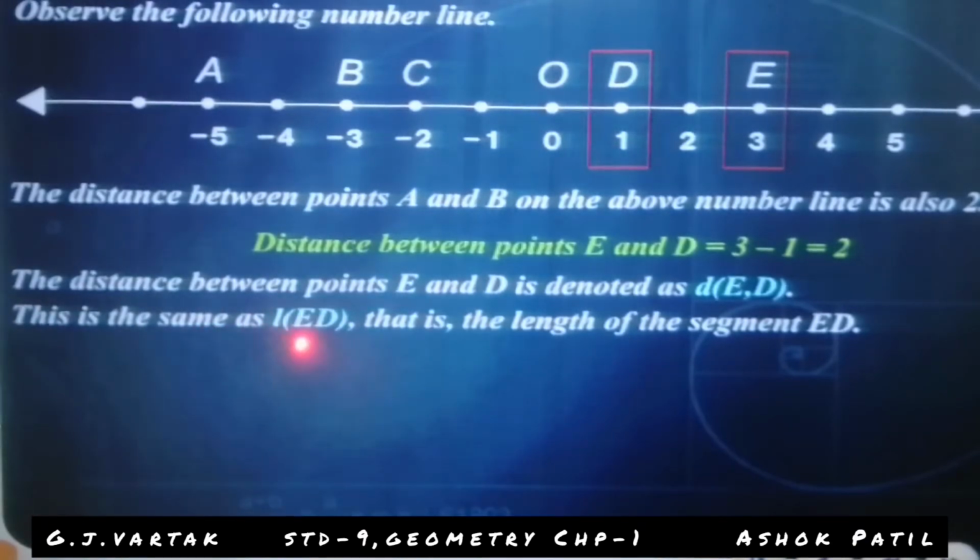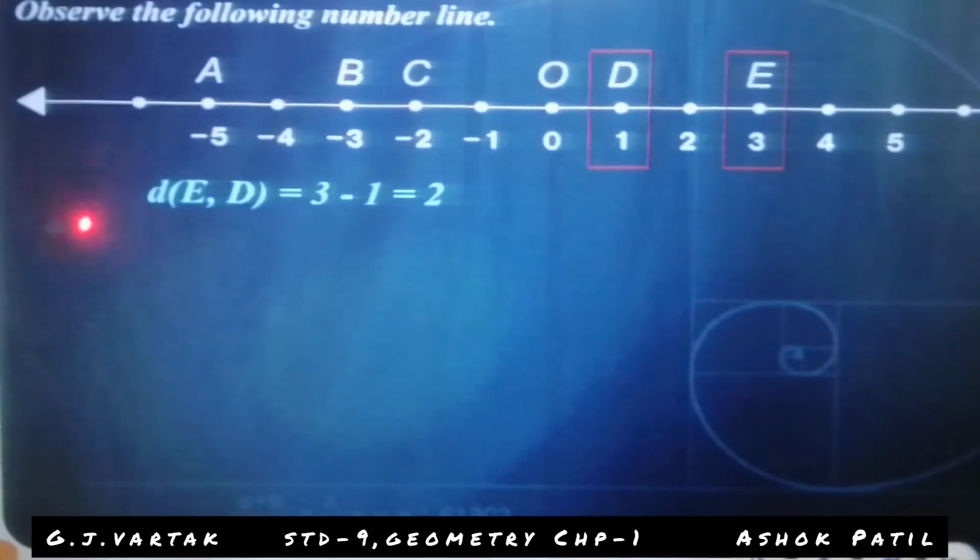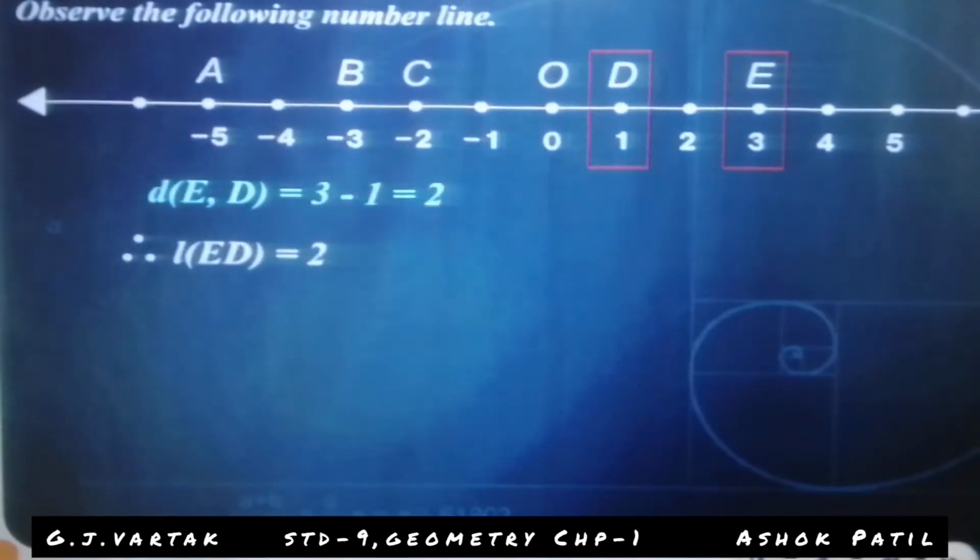This is the same as length ED, that is the length of the segment ED. Distance of ED is equal to 3 minus 1 is equal to 2. Therefore, the length of ED is equal to 2.